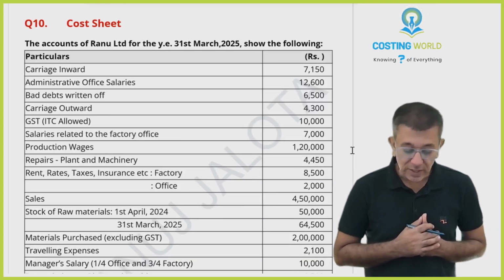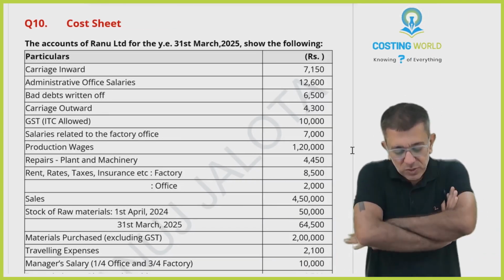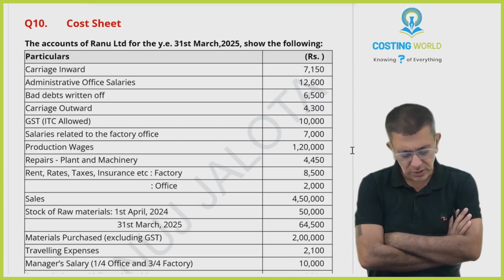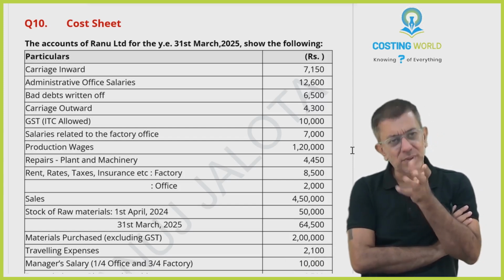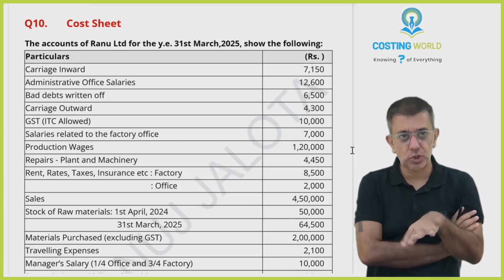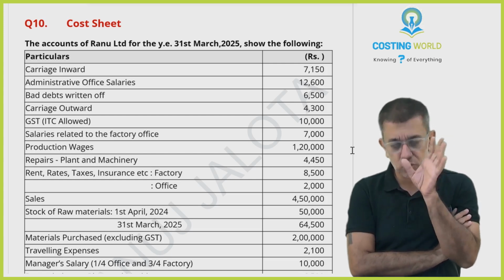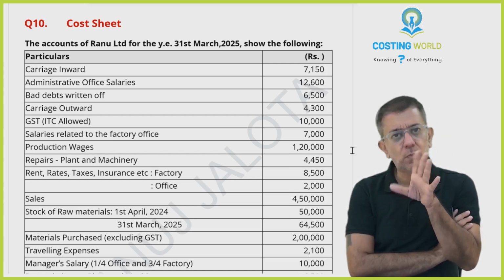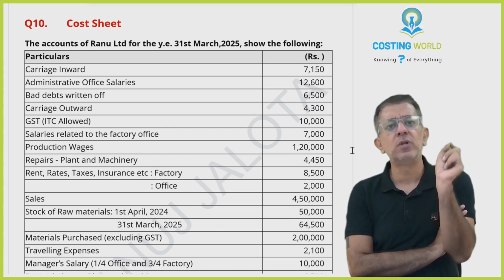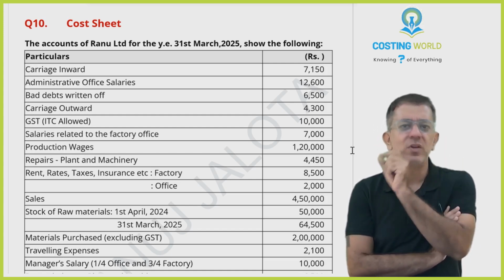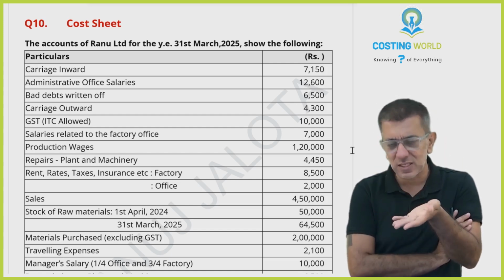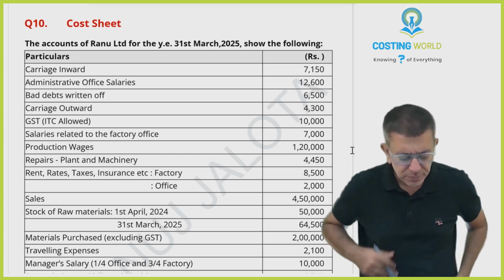Okay guys, we'll start with question number 10. In this question, I don't have much problem with the institute's solution, might be except one, which we'll see. Now this is a cost sheet. In the student's blank copy, I've completely solved this, because I only have to tell you where everything will come. That's the only thing. Rest in these questions, there's nothing much here.